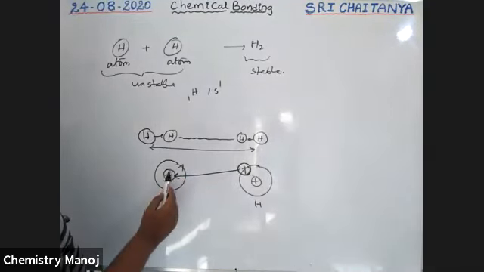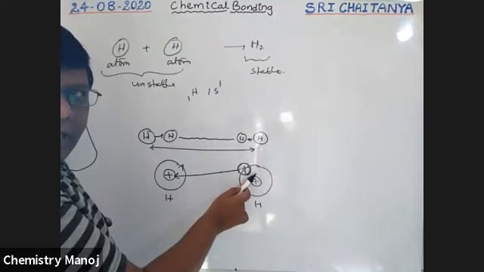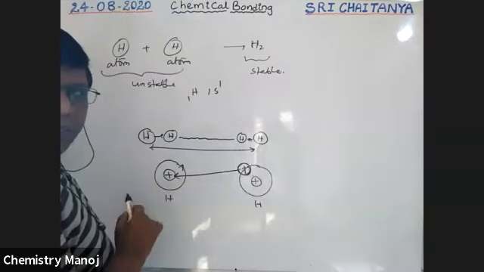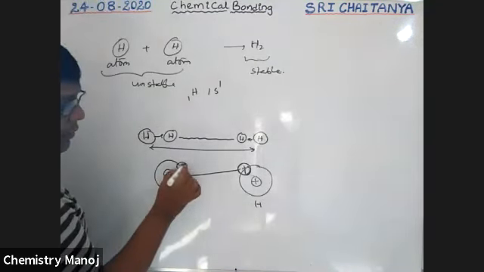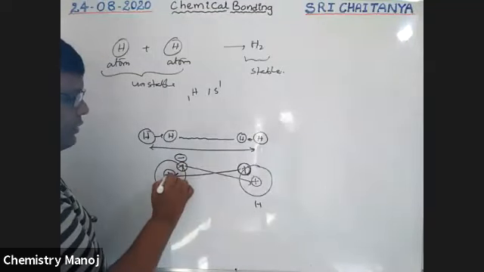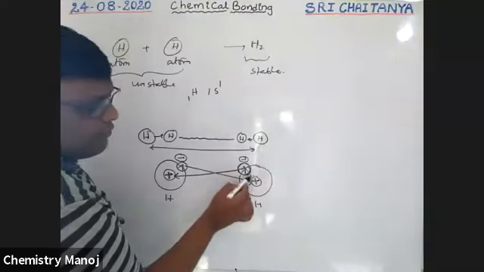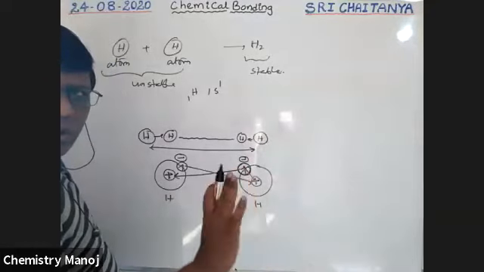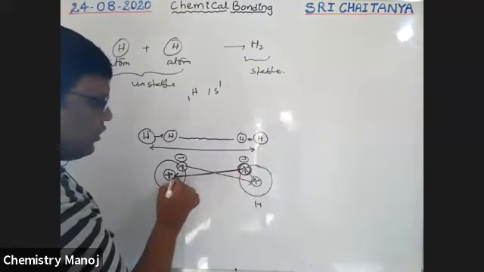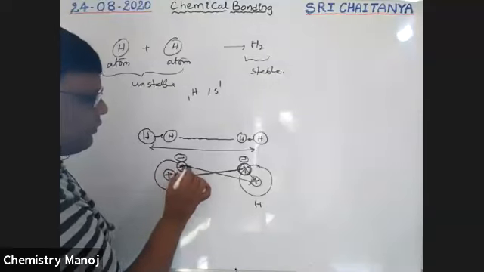Because the electron has negative charge and the nucleus has positive charge, there is a possibility of attraction between the electron of one atom and the nucleus of the other atom, and likewise between the electron of the first atom and the nucleus of the second atom. Generally, an electron is influenced by its own nucleus, so there is no speciality in that. But this electron is also attracted by the other nucleus. That is special.